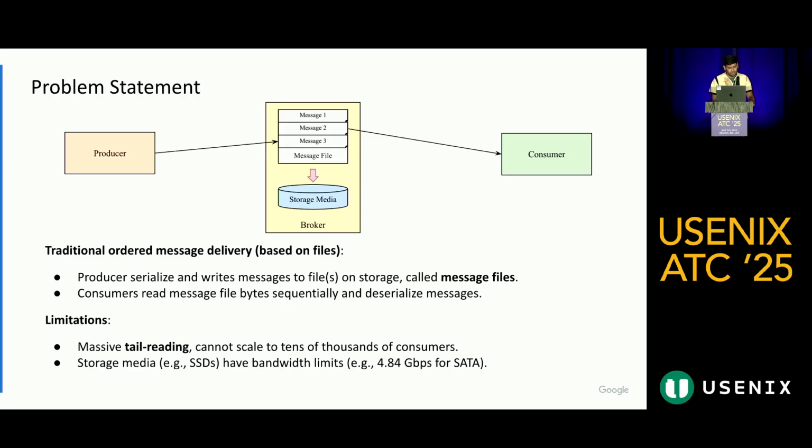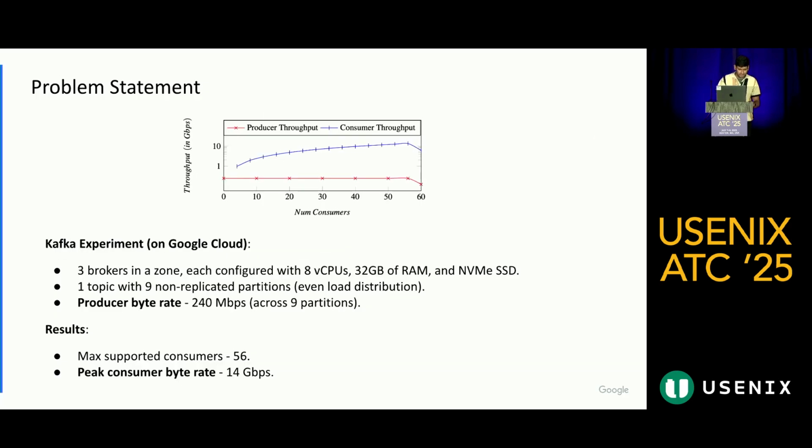This has a limitation that it cannot scale to tens of thousands of consumers, mostly because the storage media has some limitations. For example, SATA SSDs today have limitations of 4.84 Gbps bandwidth, which cannot support tens of thousands of consumers. And we have verified this with Kafka.